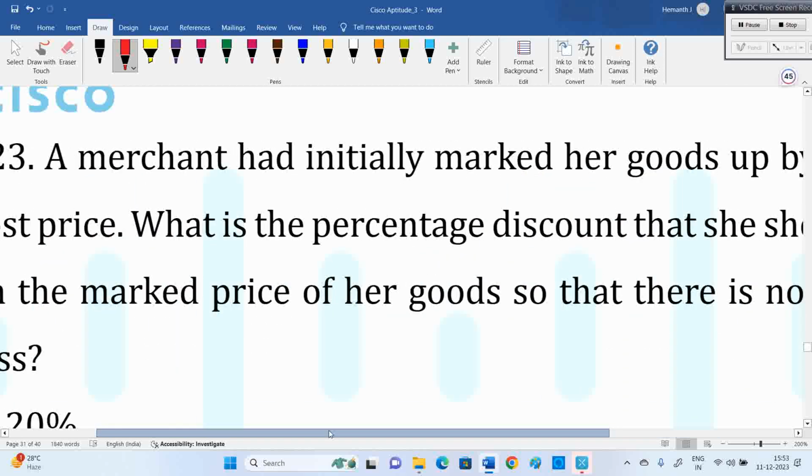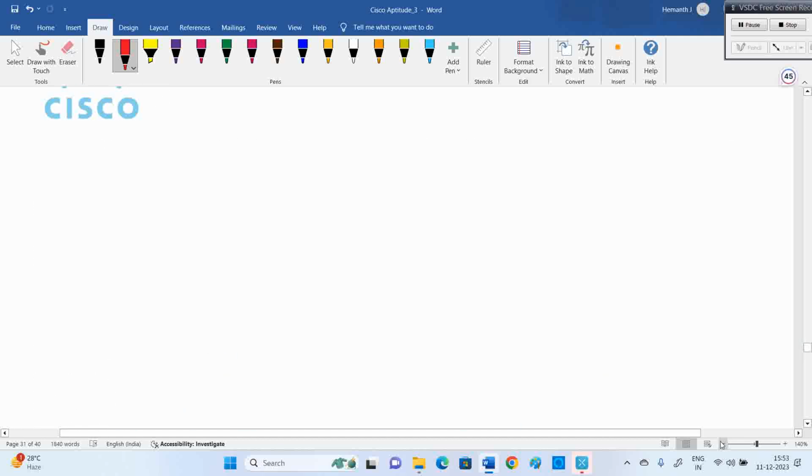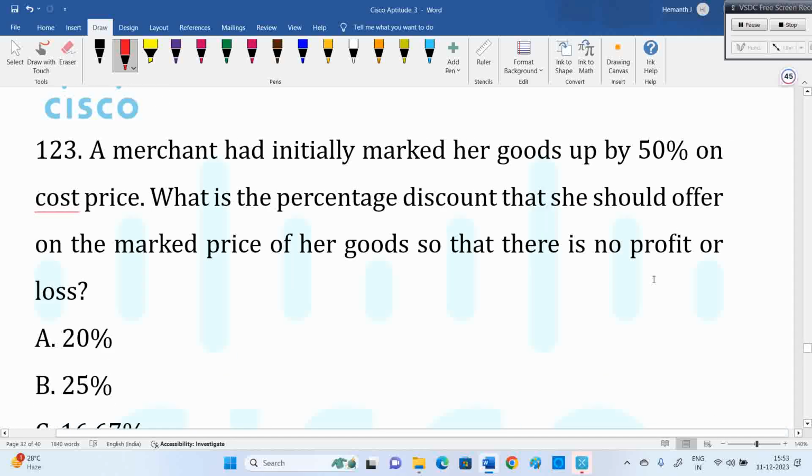Now back to this, and this is an excellent question related to profit and loss. Here, a merchant had initially marked her goods up by 50% on cost price. Now what must be the discount? See, it's simple: you are increasing the price by 50%. Now how much do you need to decrease so that you have no profit or loss?